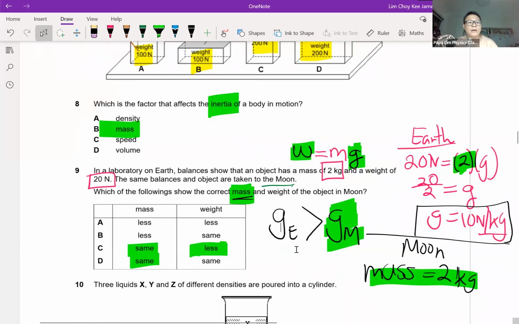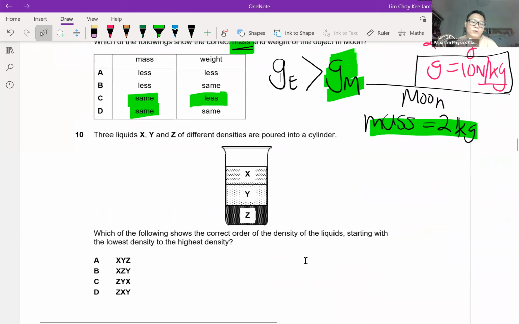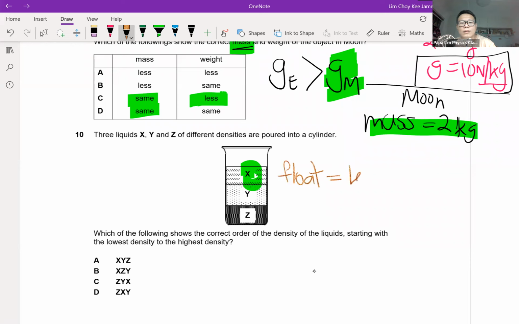Now, density question 10 is quite easy. The important thing is that the lightest one will be the one that floats. Floating means you have the least density. Likewise, the sinking one has the highest density. It's a low level question.